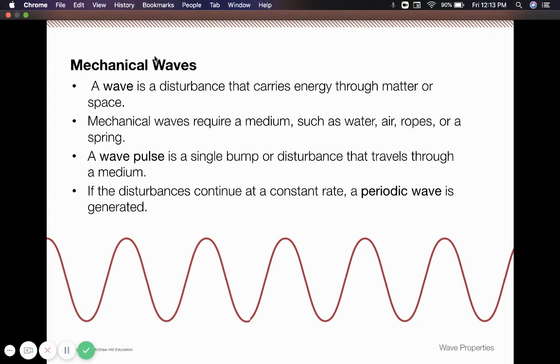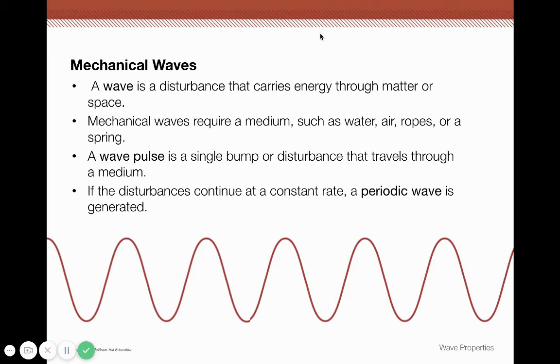So mechanical waves. A wave is a disturbance that carries energy through matter or space. Mechanical waves require a medium such as water, air, ropes, or a spring. So you need matter to be present. Non-mechanical waves like electromagnetic waves do not require a medium. They can occur in space without matter.